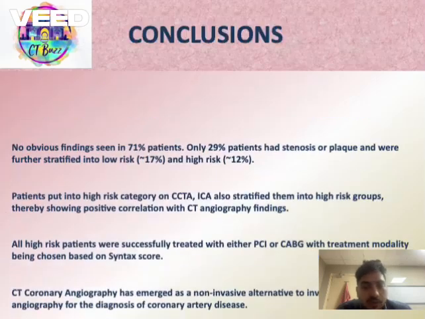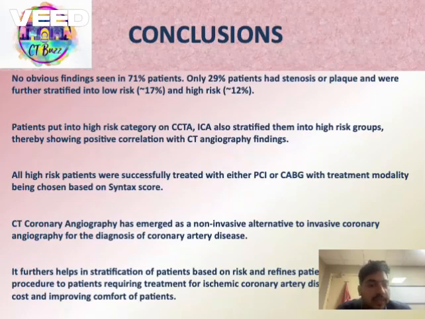So to conclude, no obvious findings seen in 71% patients, only 29% patients had stenosis or plaque and were further stratified into low risk and high risk. Patients put into high risk category on CCTA, ICA also stratified them into high risk group, thereby showing positive correlation with CT angiography findings. All high risk patients were successfully treated with either PCI or CABG, with the treatment modality chosen being based on syntax score.